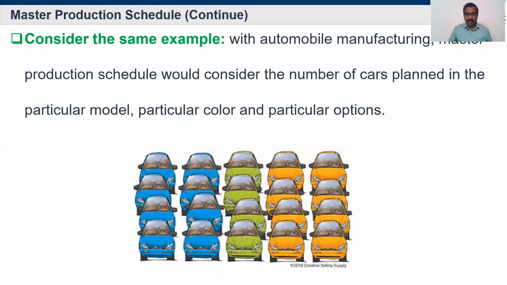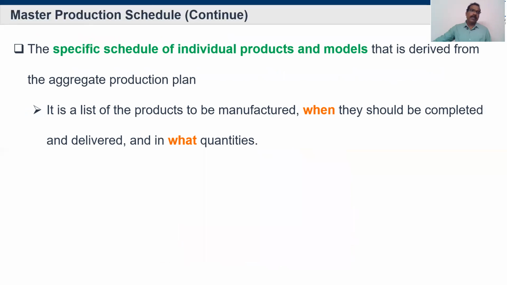Based on that, they can plan what materials they need and what capacity is required for making those components. This can be understood only in the master production schedule. Hope everybody is clear about it. The master production schedule is about understanding each and every subclass within the overall production. Again, it is a specific schedule of individual products and models derived from the aggregate production planning.